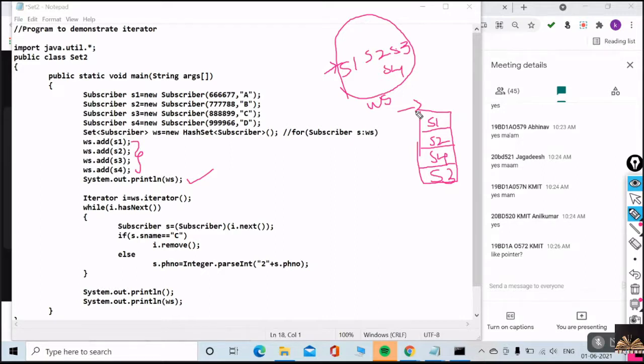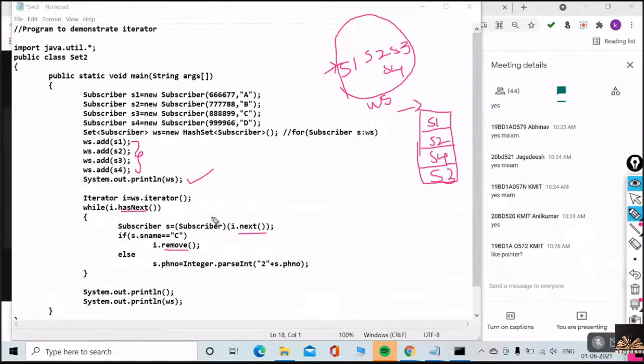This iterator is having three methods. What are the methods? Has next method, next method, and remove method. This iterator is having only three methods. Is that okay? Yes or no? Guys, listen very carefully.